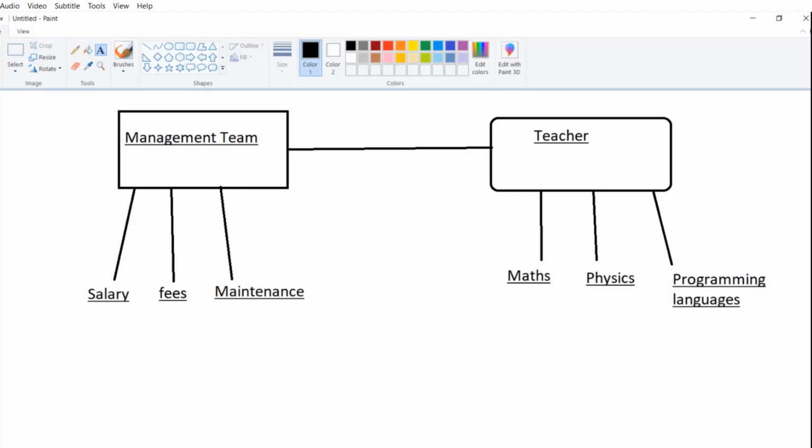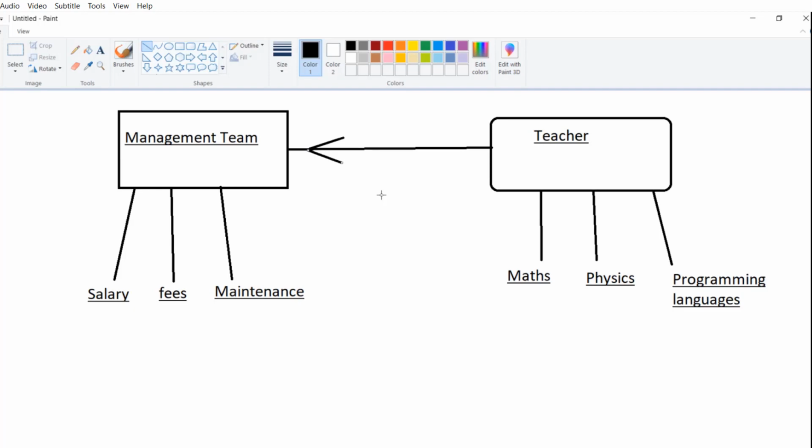Now you can see here salary, fees, and maintenance are dependent on the management team. Salary, fees, and maintenance are objects which are dependent on this team. So it became a dependency. Dependency injection is a design pattern that will manage the dependent objects through the container, so that these things are not